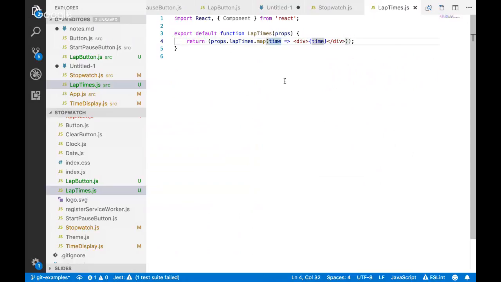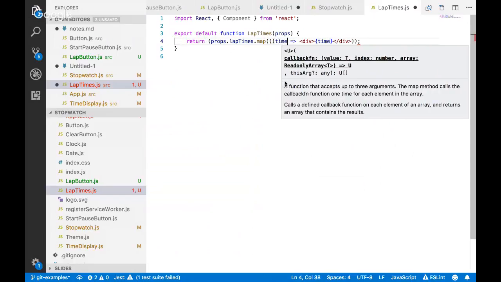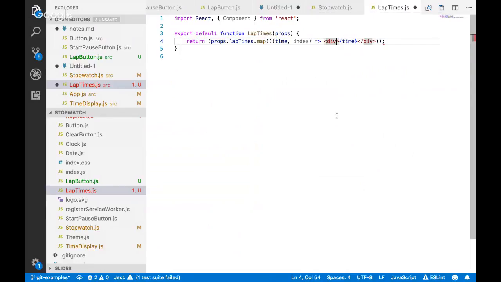And there's a lot of ways to do that. Probably the simplest is when you do map, there's another argument, a couple other arguments, but you can pass in the index, which is what item in this array you're on.